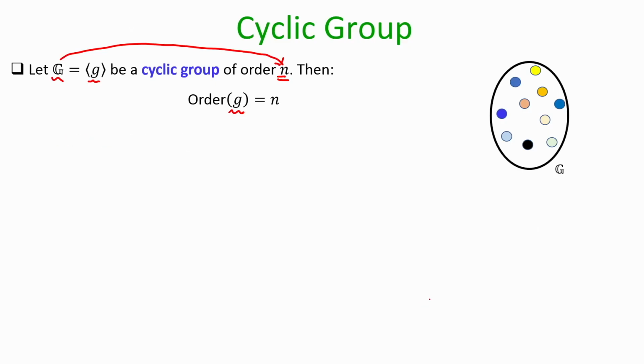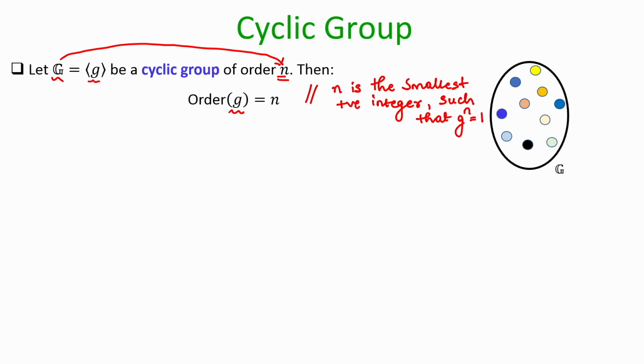What does that mean? This means that n is the smallest positive integer such that g power n is equal to the identity element. Assume I follow the multiplicative notation.